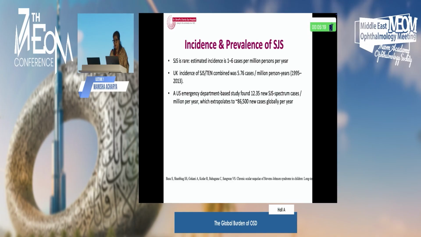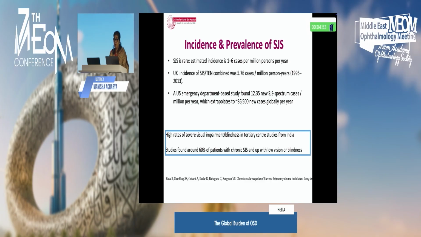The global burden, the incidence and prevalence, is rare, at 1 to 6 per million persons per year. And in our country, it is more than that. I looked at some of the reports from the US and the UK, and again they are saying that it is becoming commoner than it used to be before. Around 86,500 new cases globally per year is what this report suggests. From India, high rates of severe visual impairment and blindness were seen in tertiary care studies, and studies also found that 60% of patients with chronic SJS usually end up with low vision or blindness.